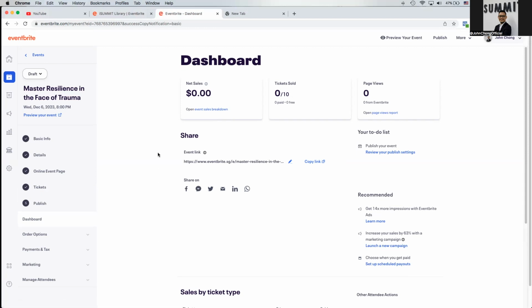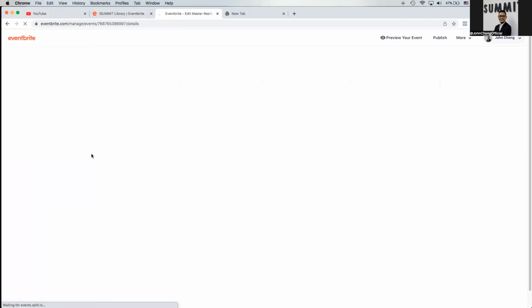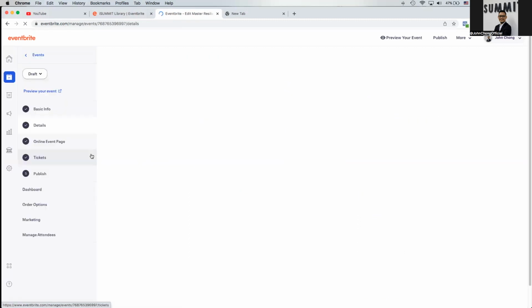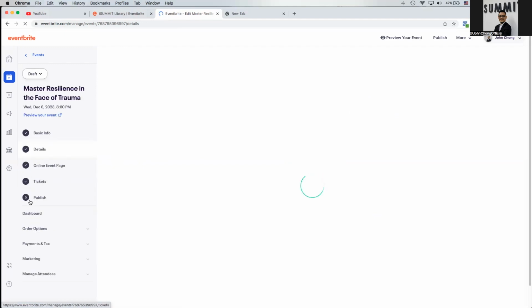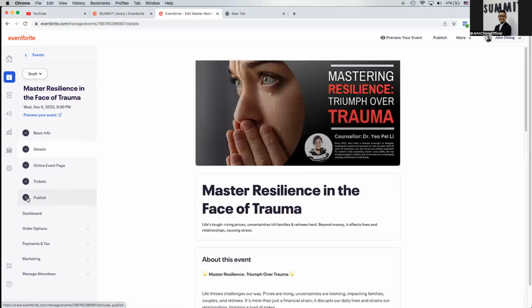Instead of just leaving it like that, go back to your details over here. Verify and make sure that everything is in order before you publish it. As you can see, there's a number 5 over here, which means that you have not published this copied event. My suggestion is to go through all the steps, starting from basic info, details, online event page, tickets, and so on.